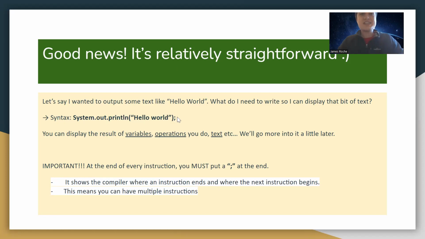Now, as you might have noticed, there is a semicolon at the end of this statement. And why is that? Well, at the end of every single instruction, you must put a semicolon. Why? Because it shows you where an instruction ends and where the next instruction begins. Kind of like at the end of a sentence, you have a full stop. Well, it's a similar story in Java, but instead we're using semicolons for the end of every statement. And here's an interesting part: because of that, we can actually have multiple instructions, even in one line, which you'll see in a minute.